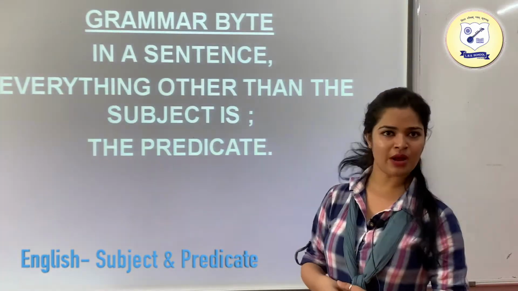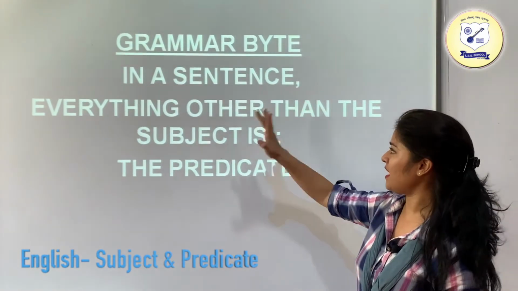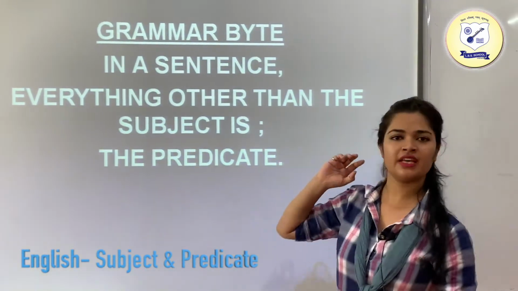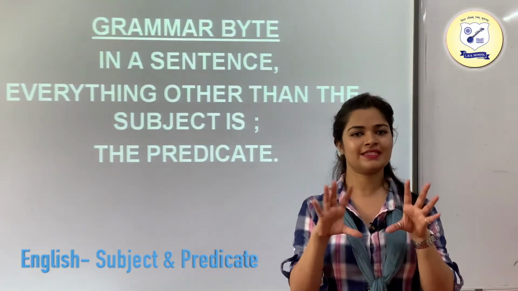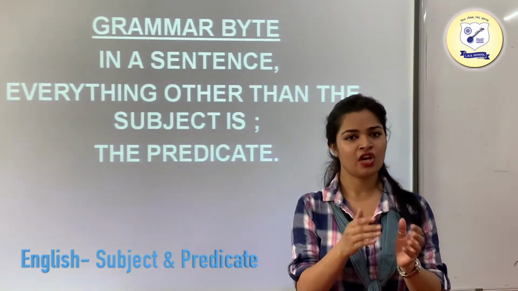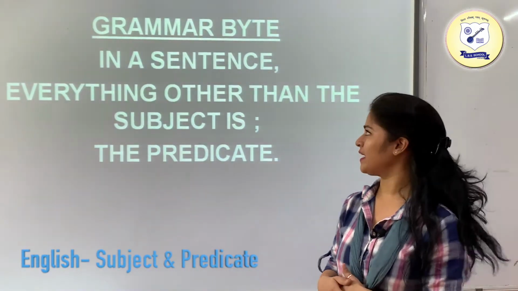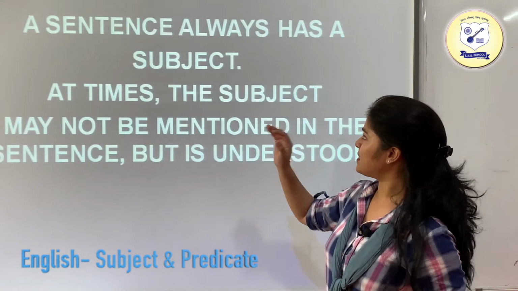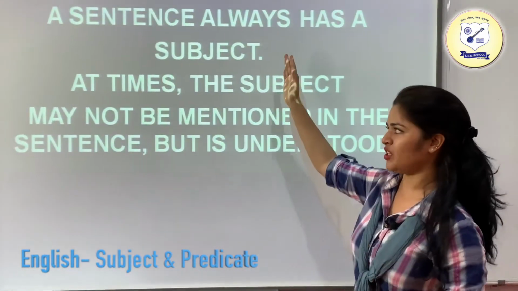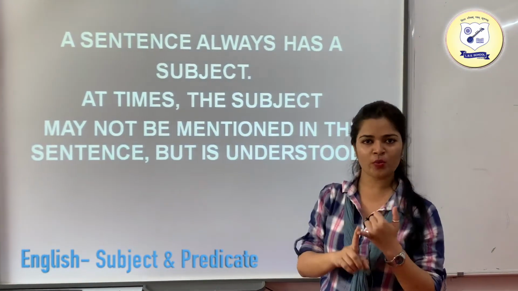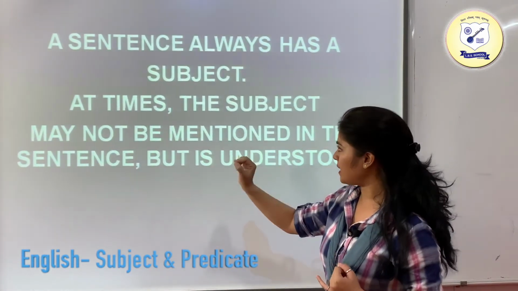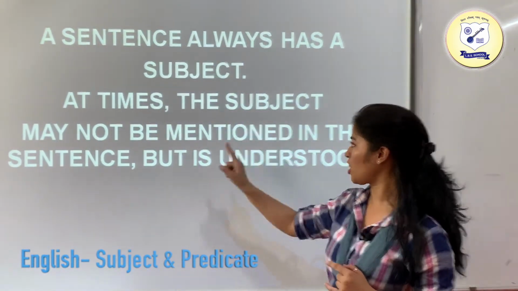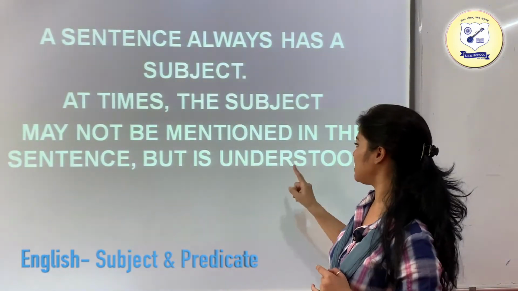Now we are having a few grammar bites. In a sentence, everything other than the subject is your predicate. Everything in that sentence except the subject is going to be your predicate. A sentence always has a subject. At times the subject may not be mentioned in the sentence but is understood.